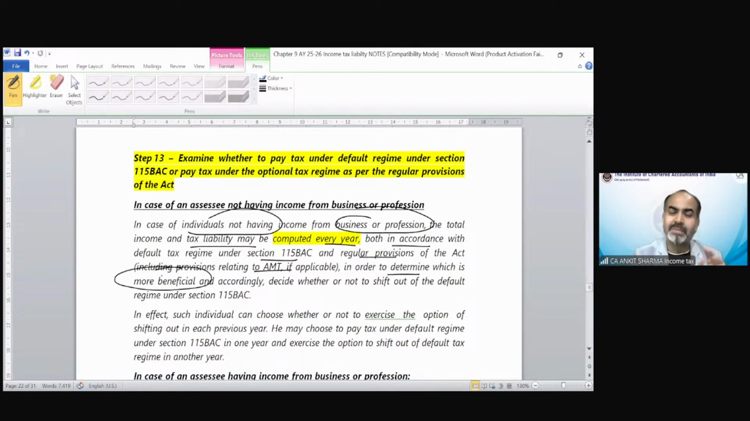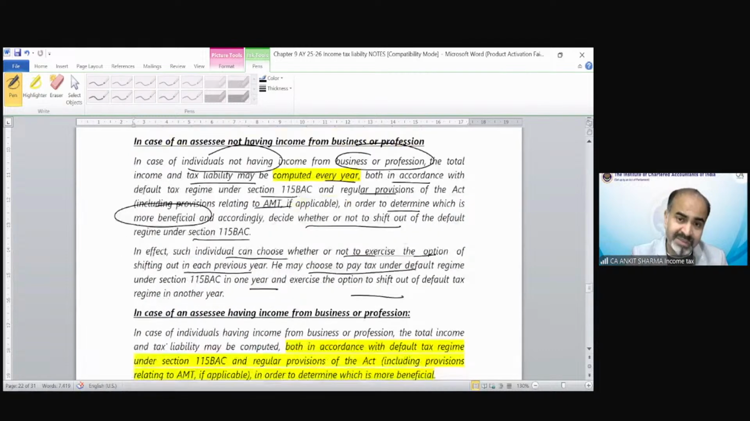Whichever is most beneficial for you, you can pay tax every year, whether in the same method or you can change the default tax regime into optional or vice versa. There is no restriction. Every year you can change that method depending upon which is more beneficial to you. In fact, such individual can choose whether or not to exercise the option of shifting out in each year. He may choose to pay tax under default tax regime in one year and exercise the option of shifting out of the default tax regime.